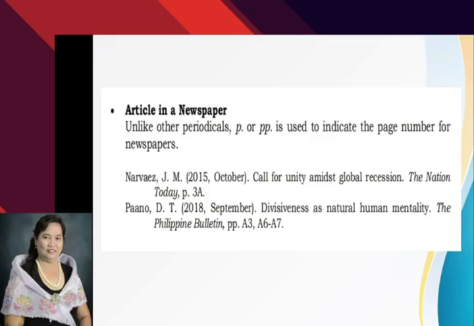That is the abbreviation for pages. Do not write the whole word pages. Just write pp. You have there the pages. And at the end, put a period. Never forget that period.